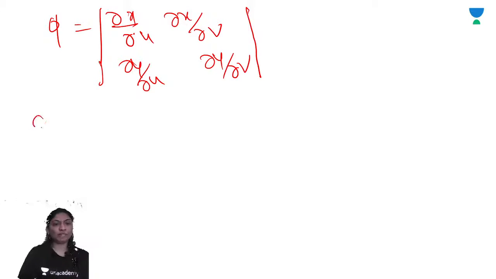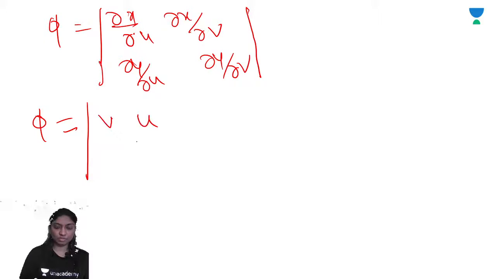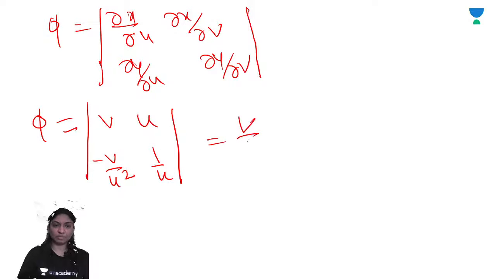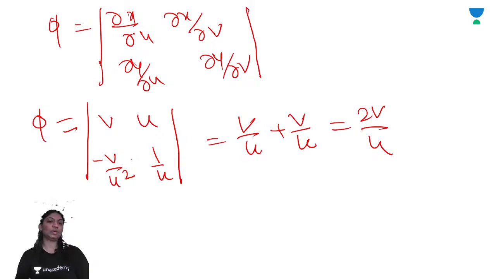We get phi is equal to v, u, minus v by u square and 1 by u. Right? That is v by u plus v by u, which is equal to 2v by u. Minus of minus becomes plus. 2v by u is the correct option.